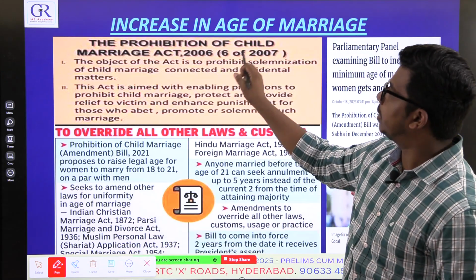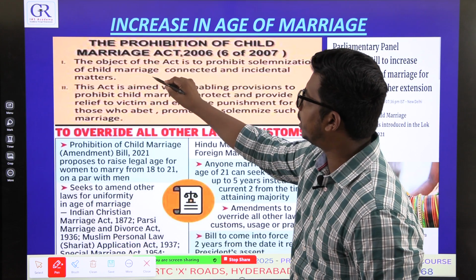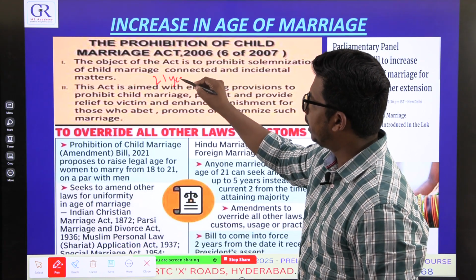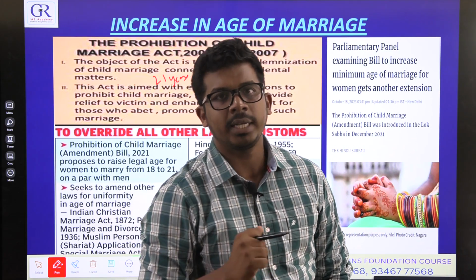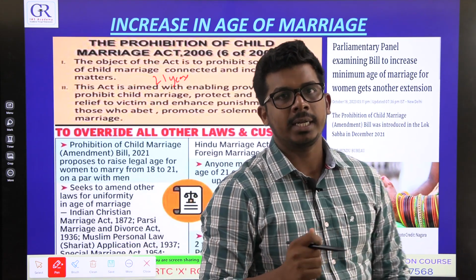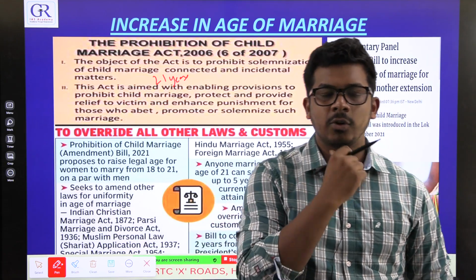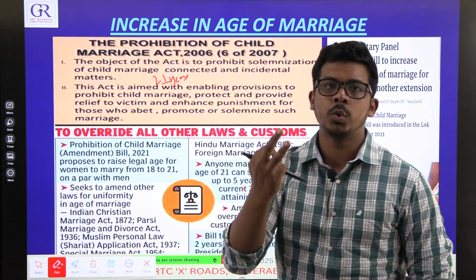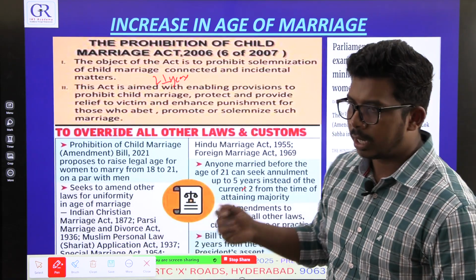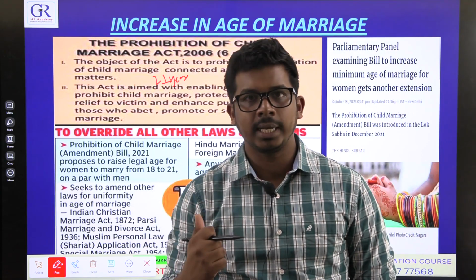Under this law, the Prevention of Child Marriage law, the minimum age for marriage for men is already 21 years. In India, men cannot marry below 21 years. If a man of 20 years gets married, it is not usually valid. Even if it is allowed by the code, after becoming 21 that man will have 2 years to nullify it. Within 2 years, he can say, I don't want this marriage, I didn't go into it willingly.